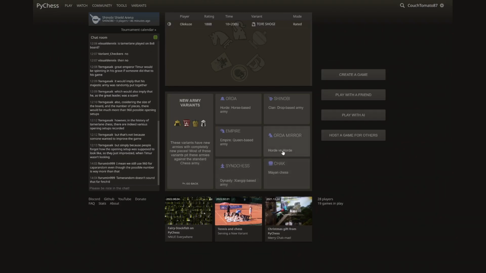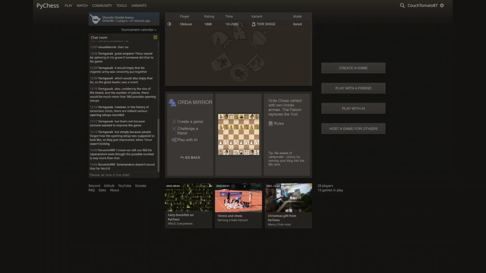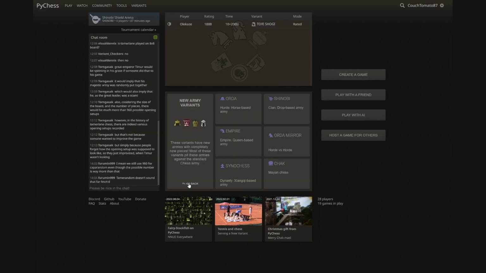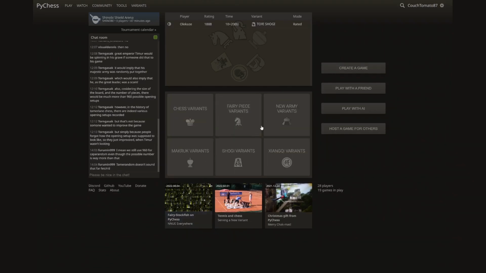We also have here a couple games that are not asymmetric. So for example, Orda Mirror. This uses the Mongolian army from Orda, but it plays against itself. And then we have Chak or Mayan chess, which is basically a completely different game, but it doesn't really have its own category, so it just fell on this one. So that was our catalog. Feel free to browse it at your own leisure.